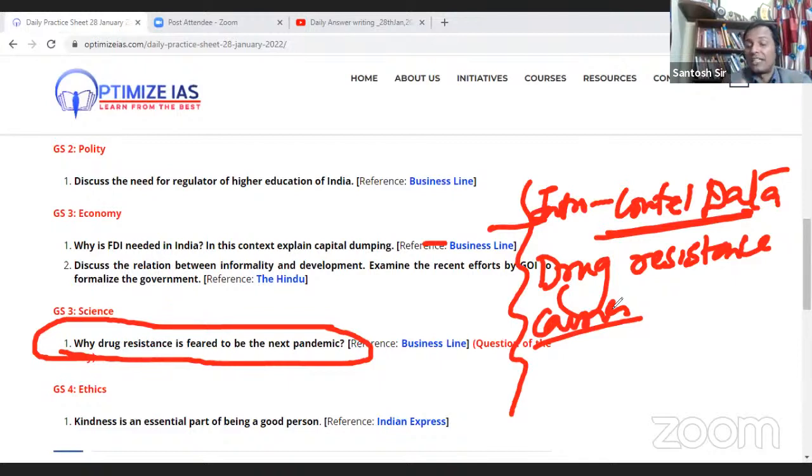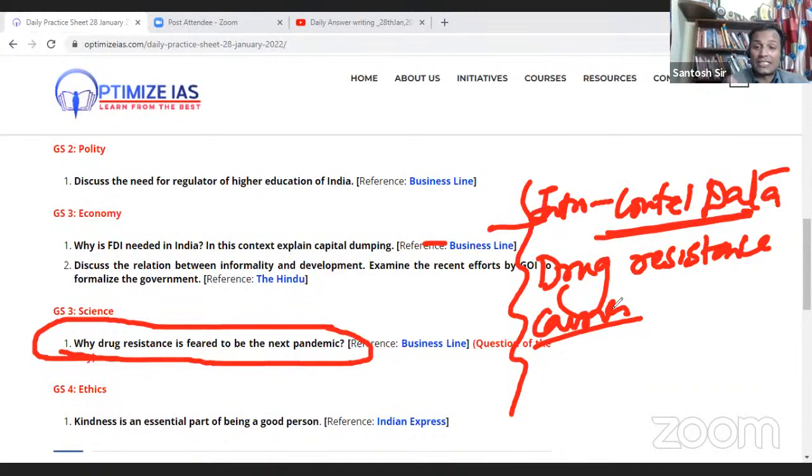So this data is very important. In the end, you just conclude with some suggestions: that rational use of antibiotics must happen, then the global action plan and the national action plan. You can talk about that also. But data is very important, because the question asks why drug resistance is feared to be the next pandemic.